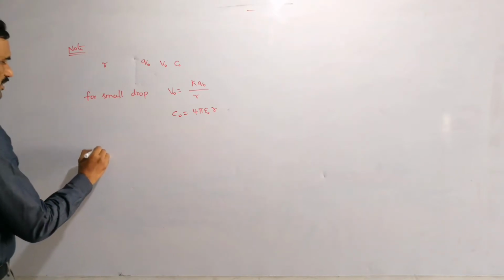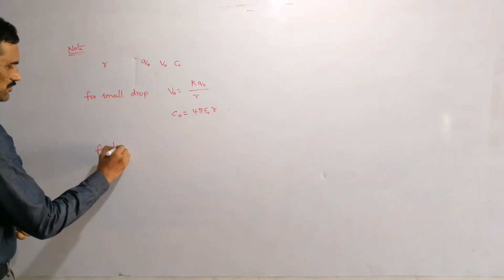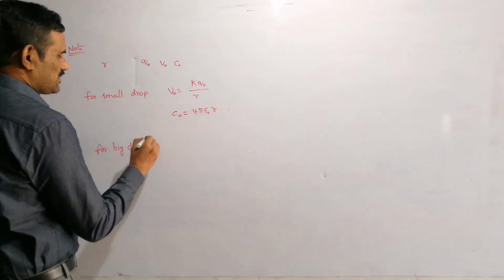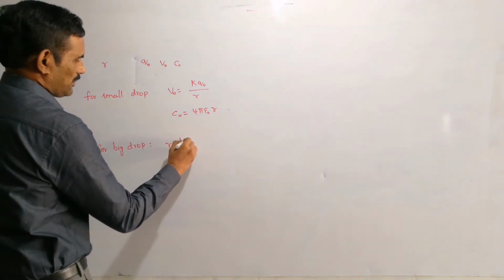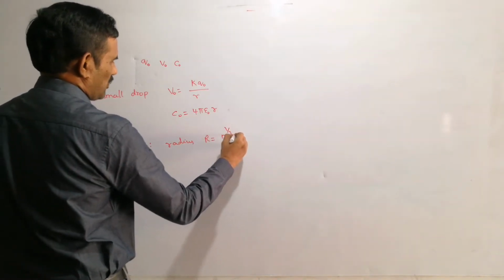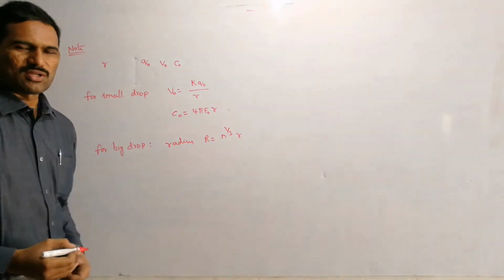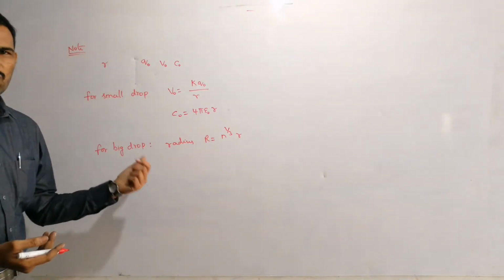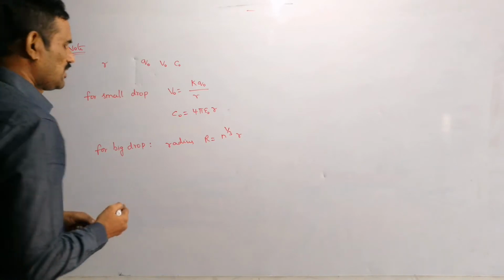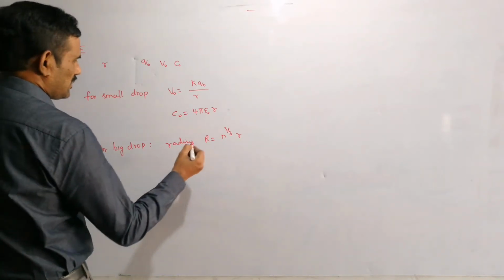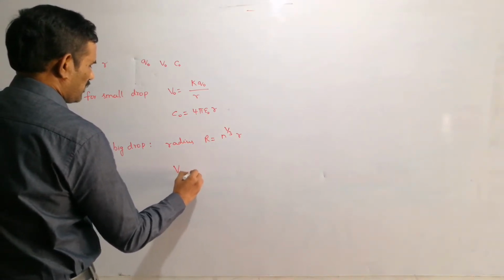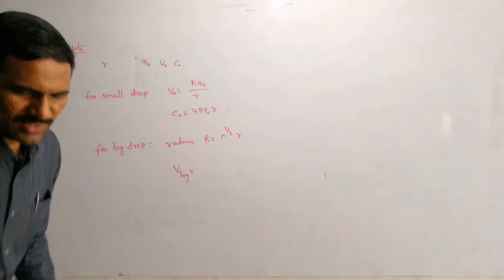Now I am writing the data for the big drop. First the radius of the big drop, which we can write as n power 1 by 3 into small r. This we know already. We need to equate the volume: volume of the big drop is equal to n times the volume of the n droplets. Next is the potential, but before that, let us write the charge.